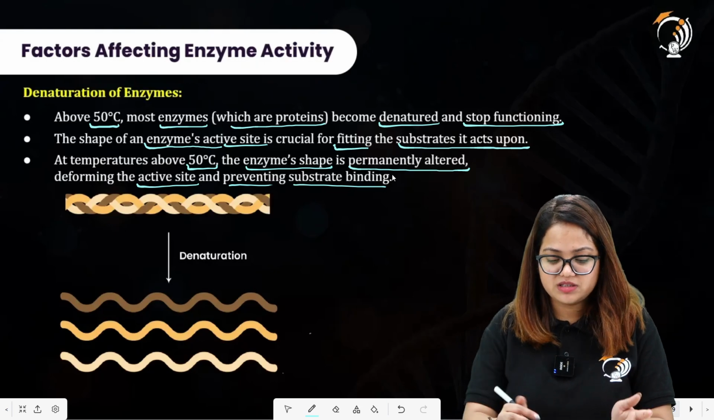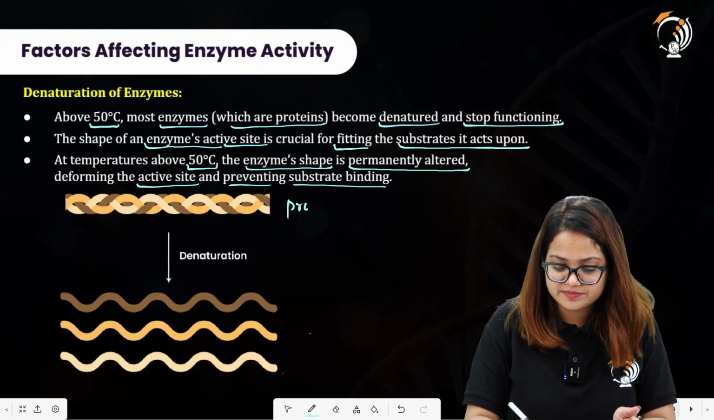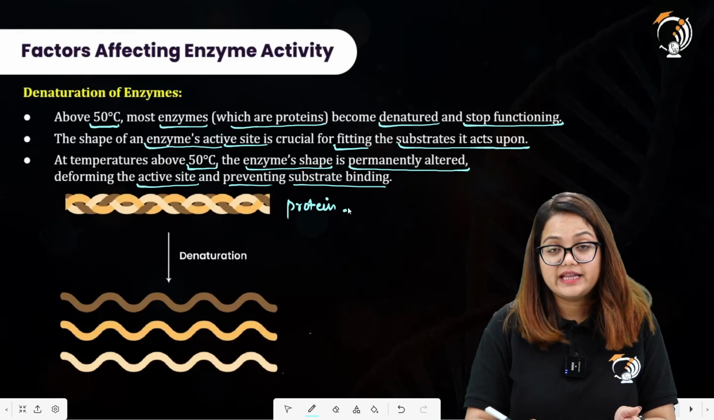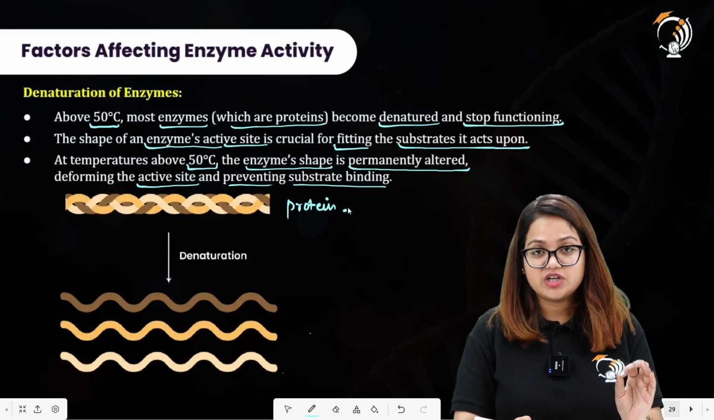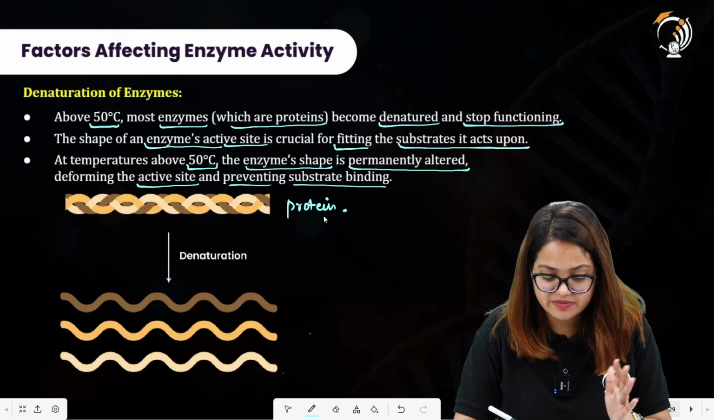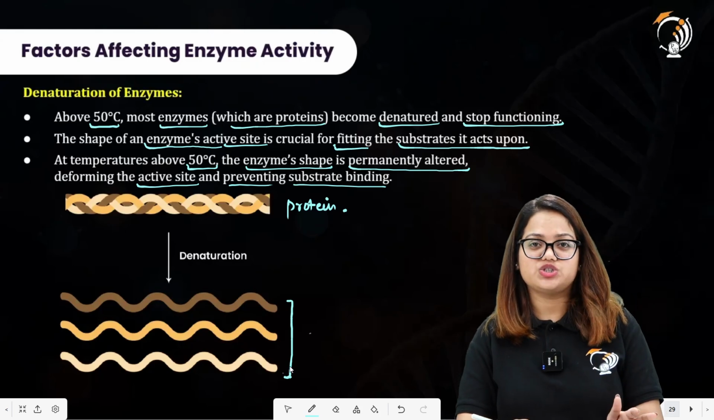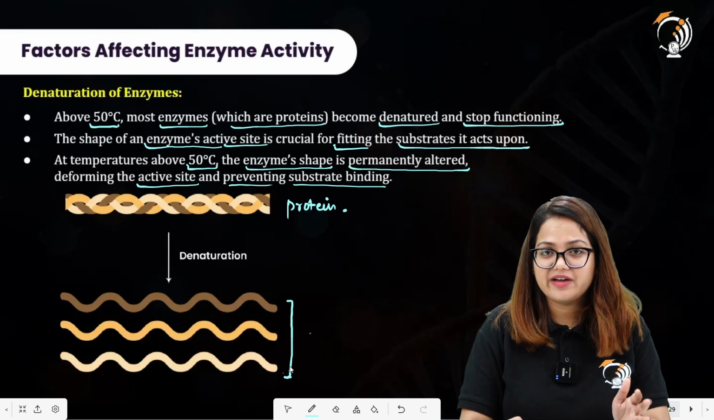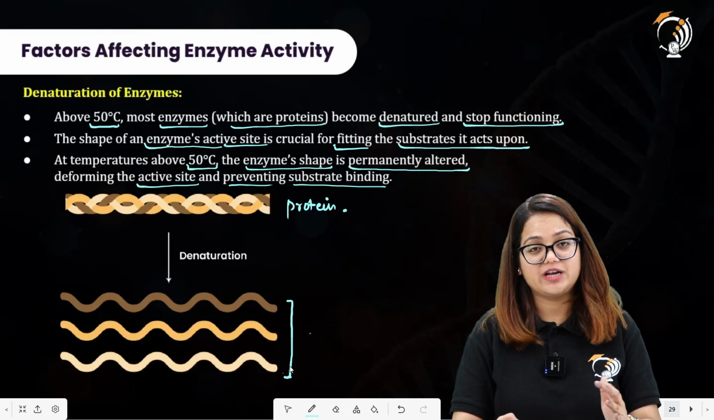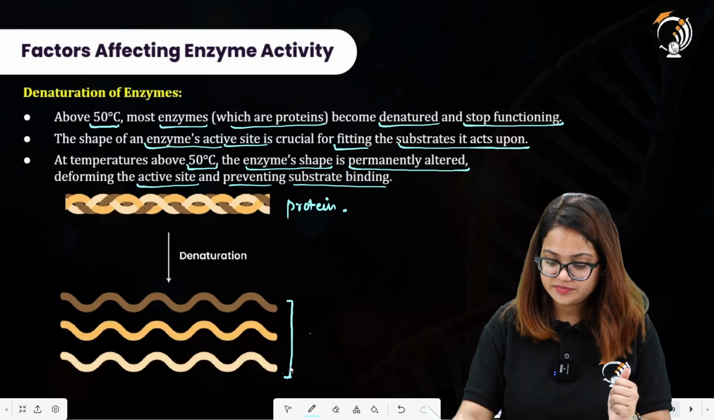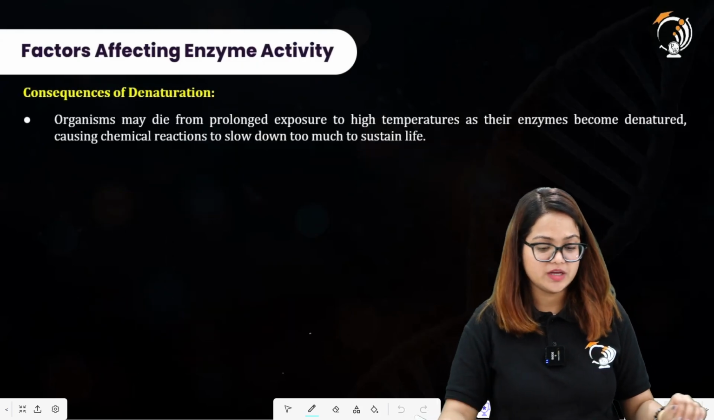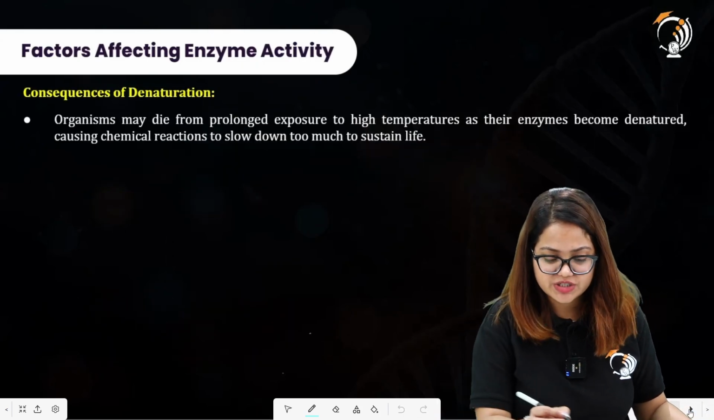Now let us assume that this is the structure of a protein at high temperatures. If these structures are provided high temperatures, they will get denatured. All right. This is the denaturation of the proteins. They will not have the active site to bind to their substrate. Moving to consequences of denaturation.